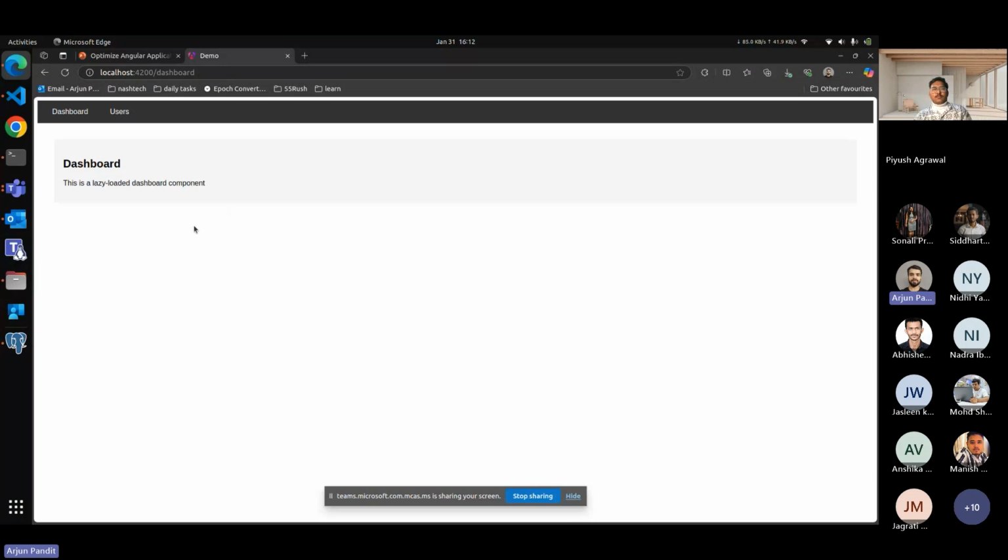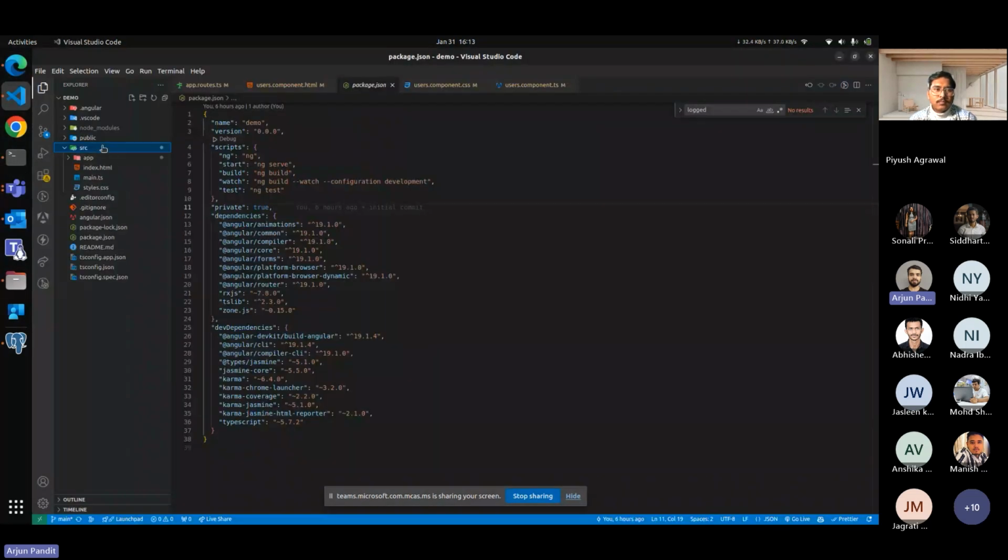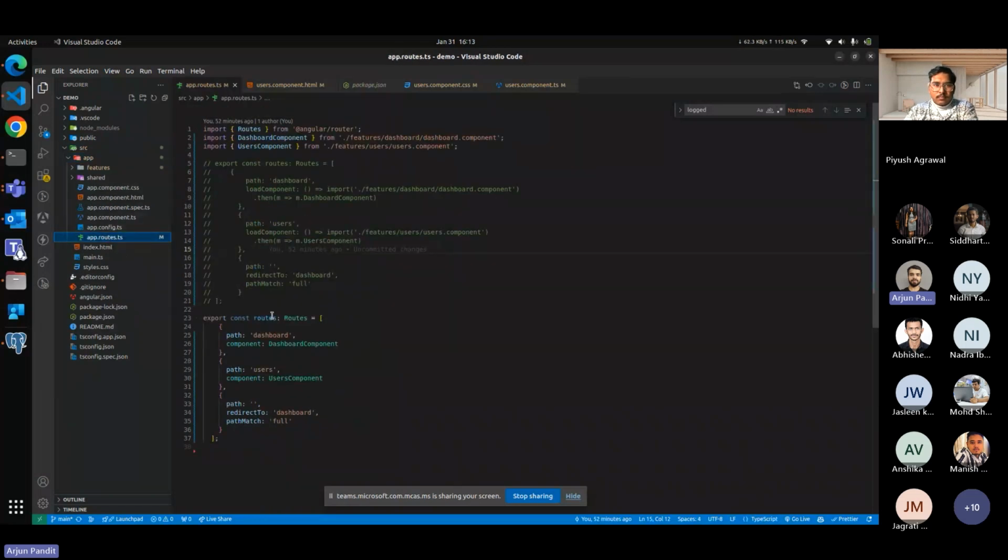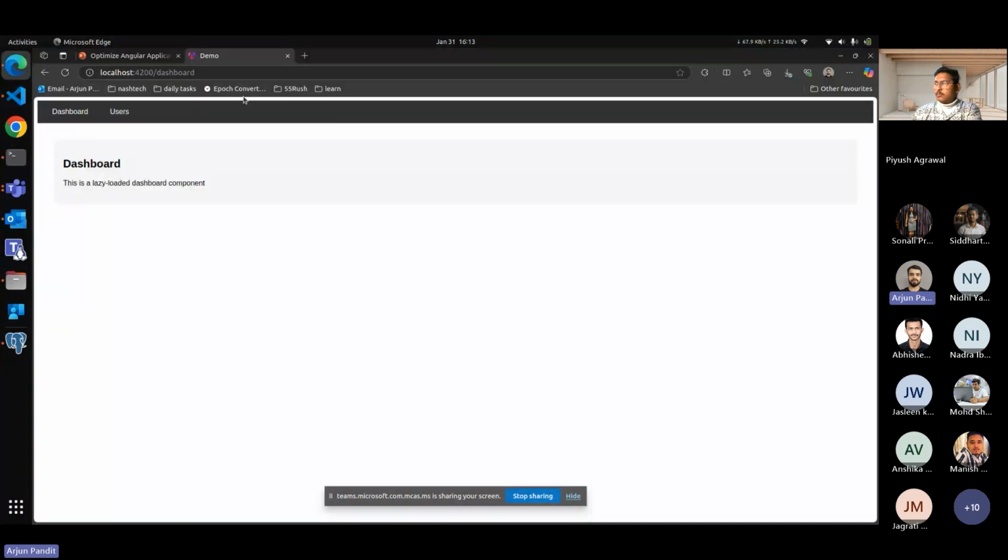First, let's start with the lazy loading of modules and components. You can lazily load anything, like images, components, or files. I'm going to show you how our application works when we are not loading our components or modules lazily, and how it works when we load using lazy loading techniques. In the route file here you can see I commented out the code for lazy loading, so right now our application loads the components without lazy loading. Let me show you how it's working right now.